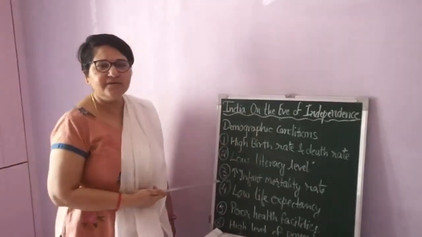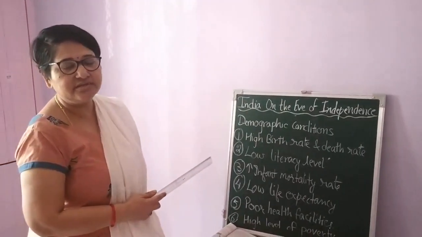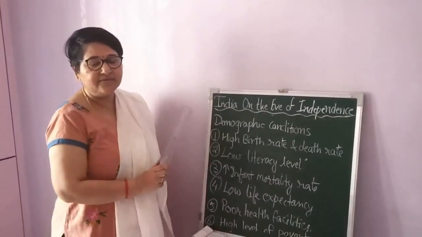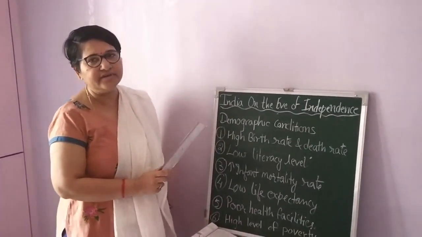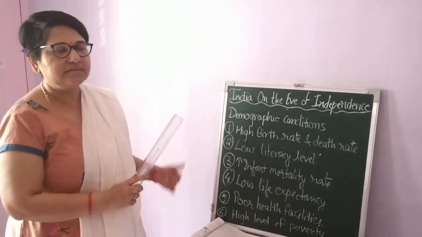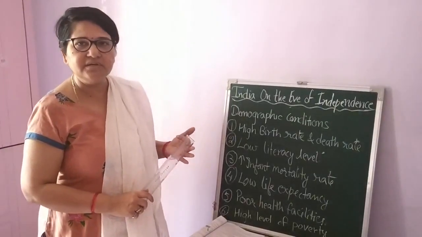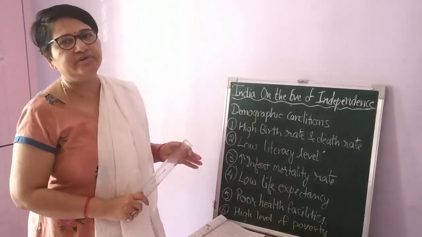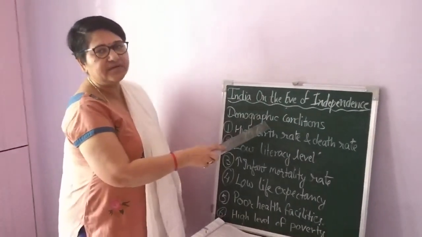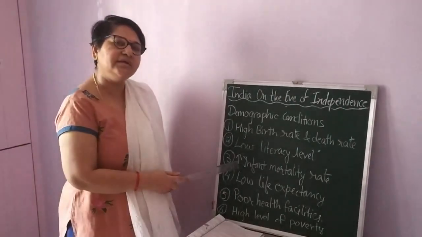So let's start. If you remember, in the last lecture, in the last video, I discussed India on the eve of independence, and we have completed up to foreign trade. That is, we have already completed colonialism, the agricultural sector, the backward economy, the industrial sector, and foreign trade. Today we are going to discuss the demographic conditions of India, and a few more parts are there, but almost we are going to complete this chapter today.